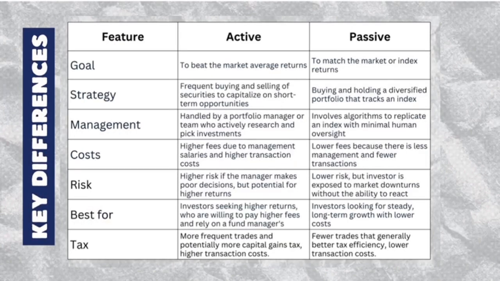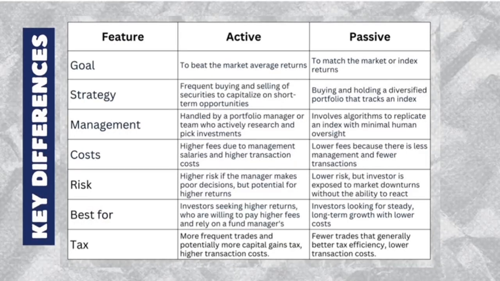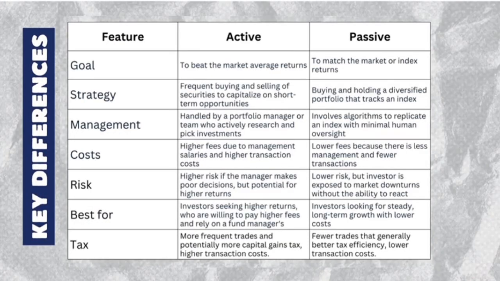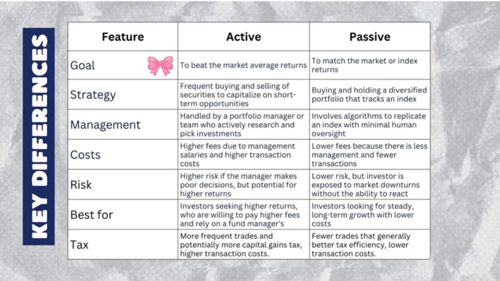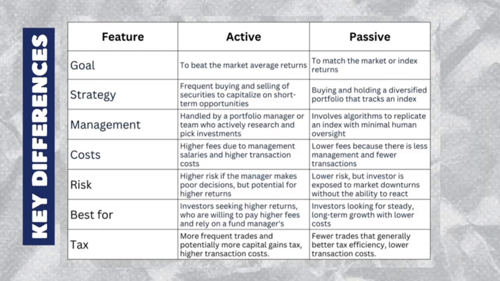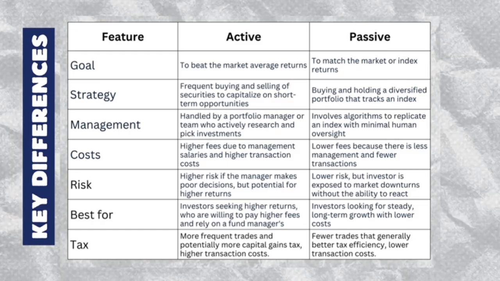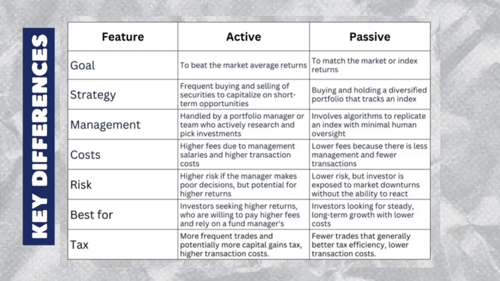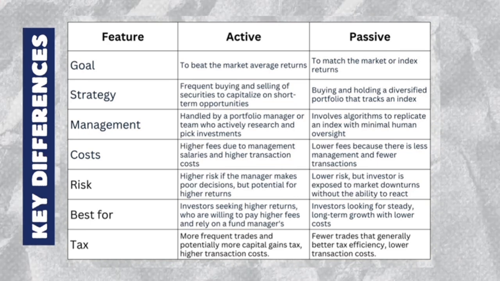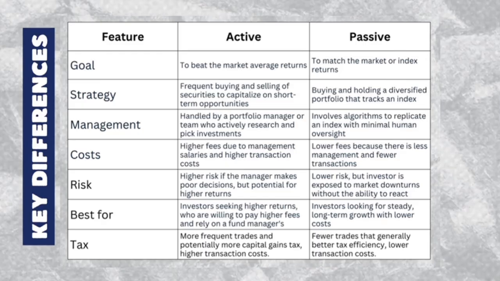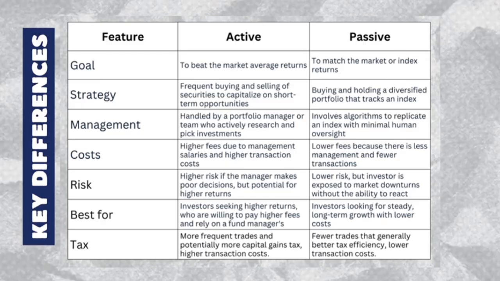Now, let's look at the key differences between active and passive investing. This table summarizes their main characteristics side by side. First, the goal. Active investing aims to beat the market average. Investors try to outperform the index by choosing specific stocks or timing the market. Passive investing, on the other hand, aims to match the market performance. The objective is not to beat the index, but to follow it closely.